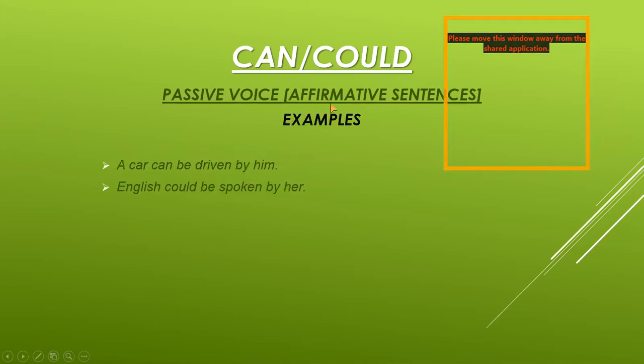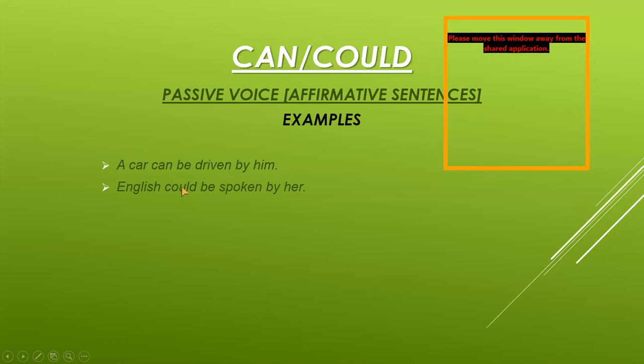Modal verbs, which we are discussing here, can and could. Now, some of the examples which I'm showing you for affirmative sentences: a car can be driven by him. Full stop. A car is the object which comes first here. Can is the modal verb. Be is the helping verb. Driven is the third form of verb. By, as a rule, we are using before the subject him.